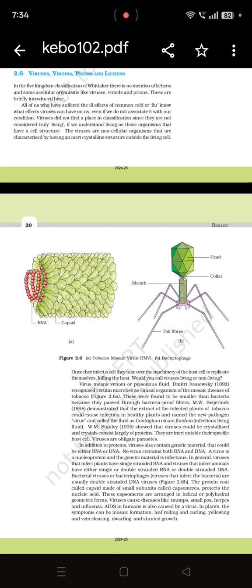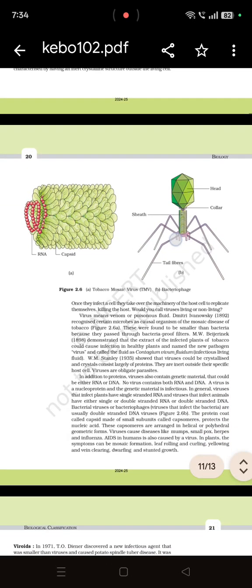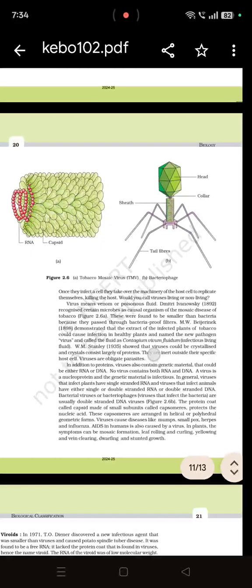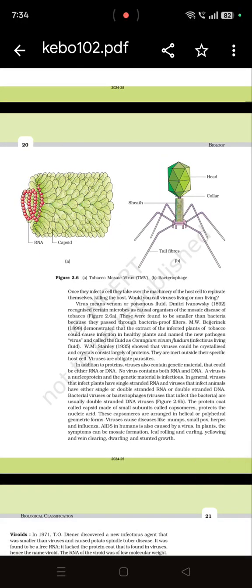Prions are the organism made up of protein as a genetic material. Viroids, these are the organisms that infect plants, crystalline structures. Virus means venom or poisonous fluid, and Ivanovsky was the first to filter these organisms, and they found these to be even smaller than bacteria because they can pass through bacteria proof filters.